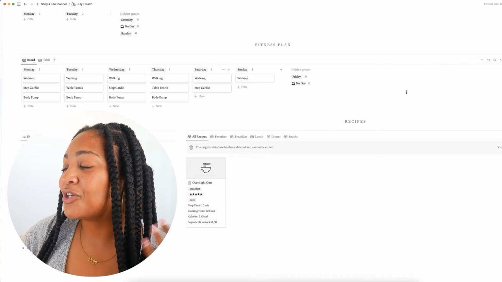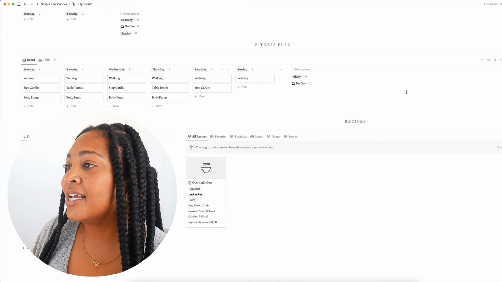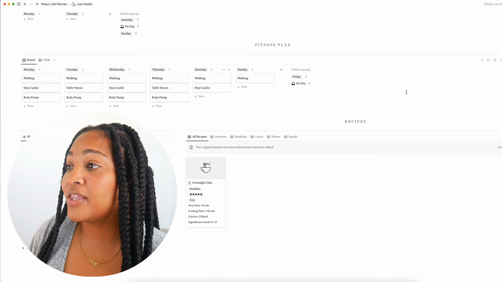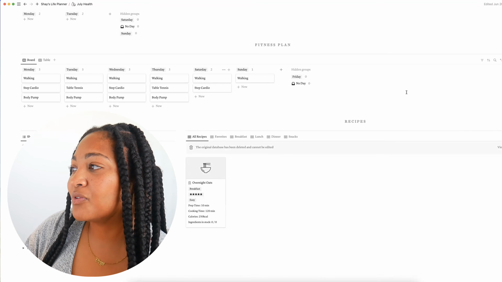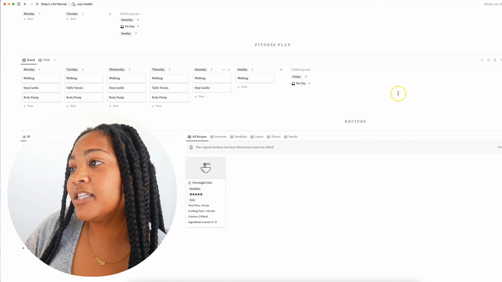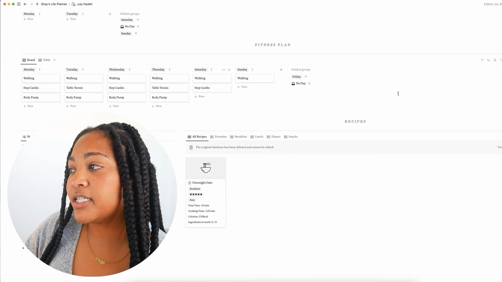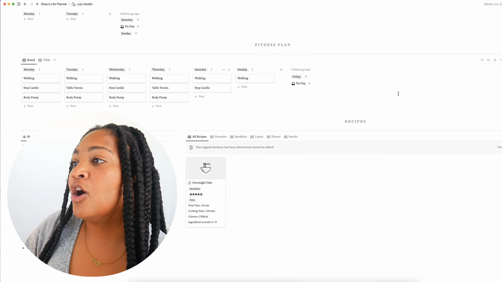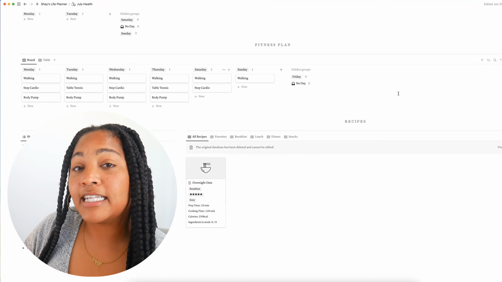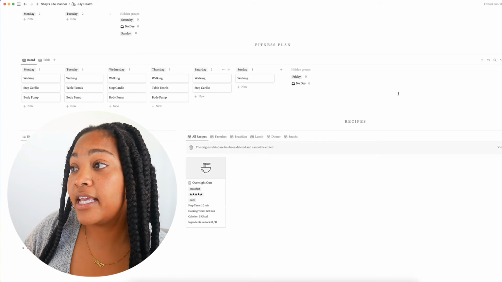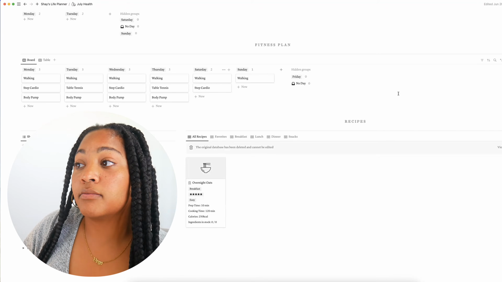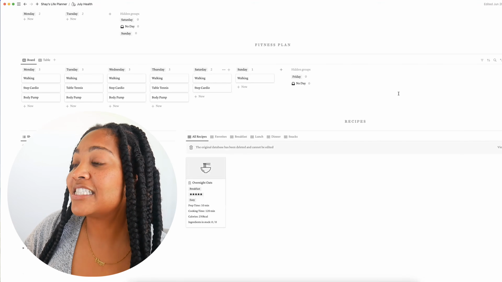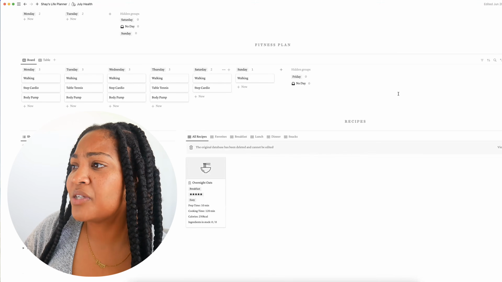And so according to what I have already planned, and what my goals are, I am thinking that I don't really do this. I like the step cardio. I'm gonna leave it on here. Step cardio takes place Mondays, Wednesdays, and Saturdays. I can walk any day of the week, and that's my go-to if I can't make it to the gym. Or of course I like to walk my dog, obviously. So that's kind of like a go-to type of thing.